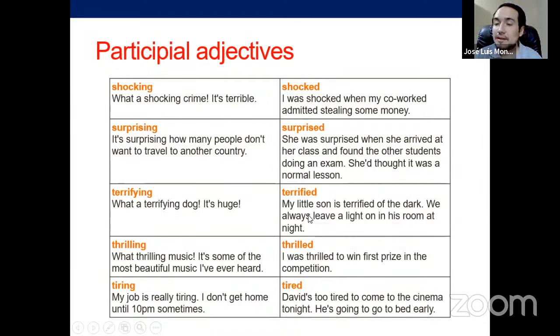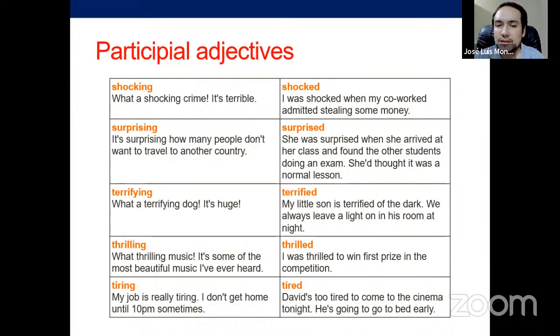Then, shocking, let's read this. What a shocking crime. It's terrible. And shocked, of course: if something is shocking, you are shocked or you get shocked. I was shocked when my co-worker admitted stealing some money. Okay, surprising, surprised, easy.